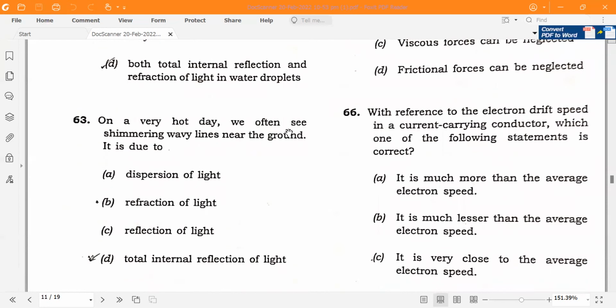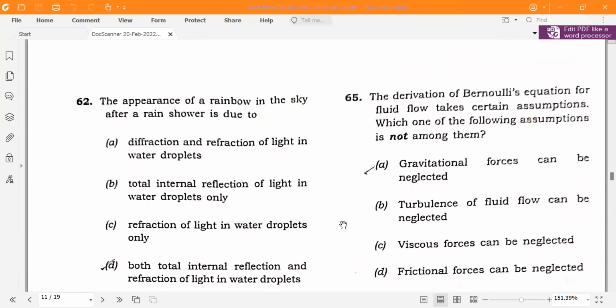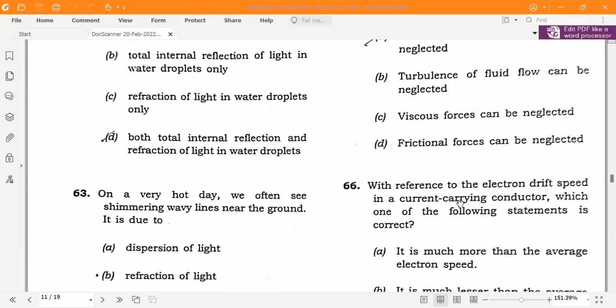On a very hot day, we often see shimmering wavy lines near the ground. It is due to total internal reflection. This phenomenon is also known as mirage. Derivation of Bernoulli's equation for fluid takes certain assumptions. Which one of the following assumptions is not among them? So this will be that gravitational forces can be neglected. This is not included in these assumptions.